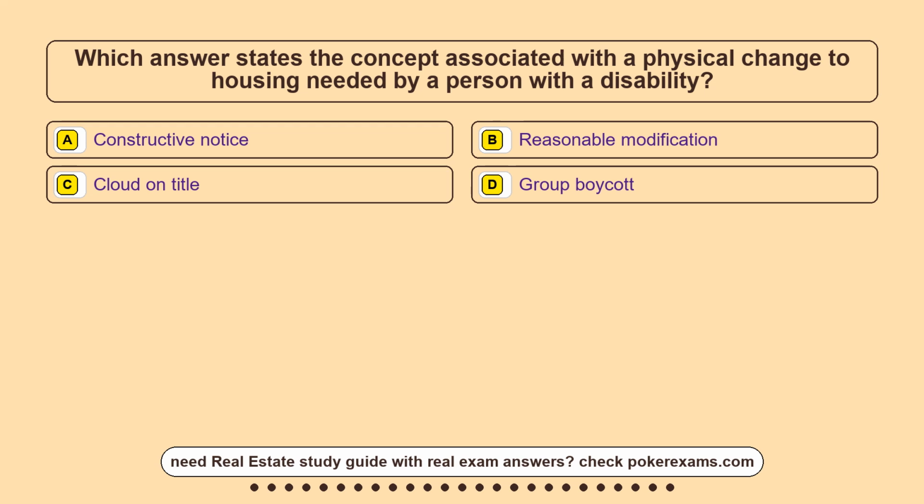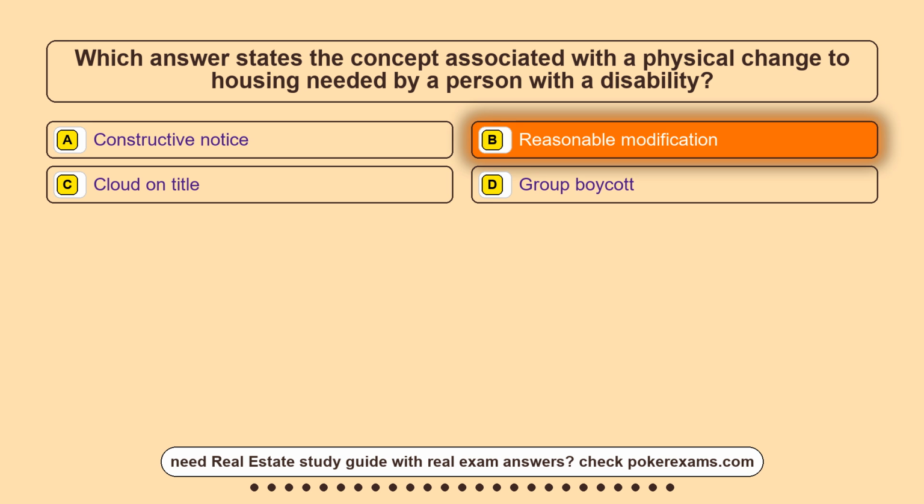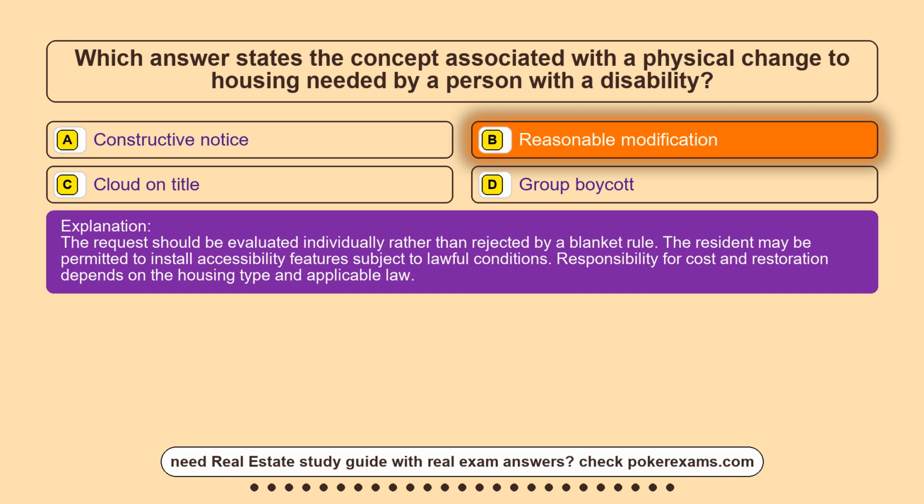Question 4. Which answer states the concept associated with a physical change to housing needed by a person with a disability? Option A, a constructive notice. Option B, reasonable modification. Option C, cloud on title. Option D, group boycott. The correct answer is option B, reasonable modification. The request should be evaluated individually rather than rejected by a blanket rule. The resident may be permitted to install accessibility features subject to lawful conditions. Responsibility for cost and restoration depends on the housing type and applicable law.